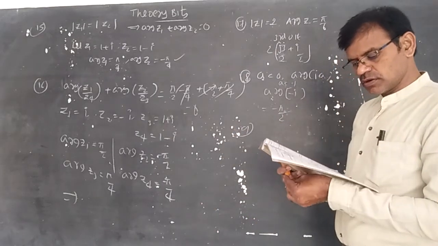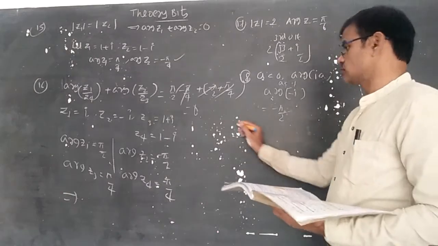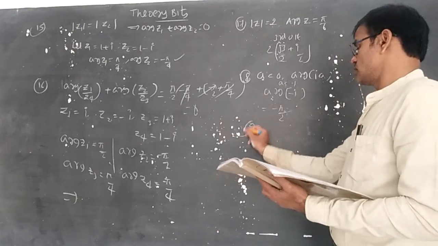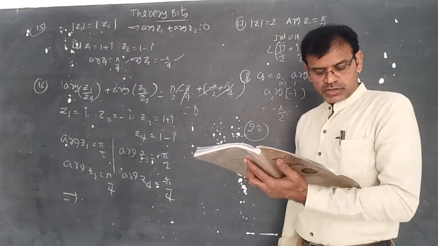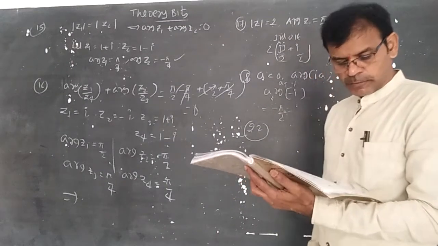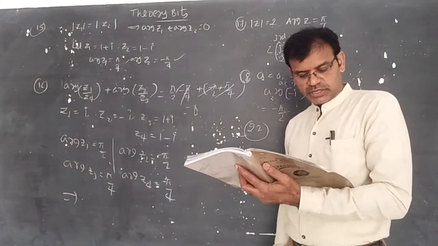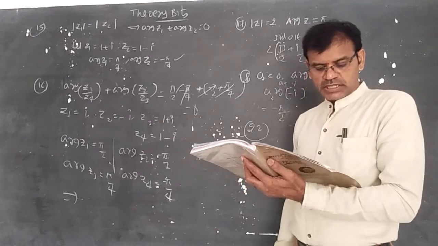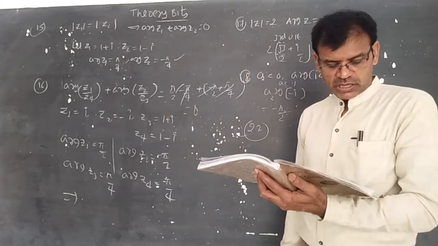19, 20, 21 completed, now I am discussing 22. If a, b, c are real numbers, a plus b plus c equal to 0, and a Z1 plus b Z2 plus c Z3 is equal to 0, I think we have already completed this sum in the concept of p Z1 plus q Z2 plus r Z3 where p plus q plus r is equal to 0.